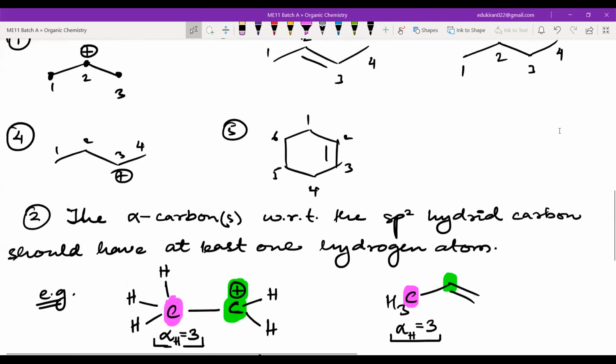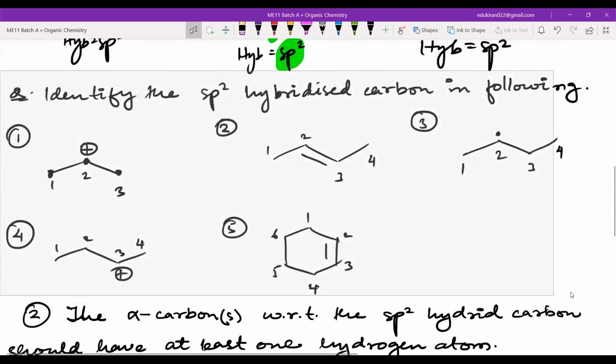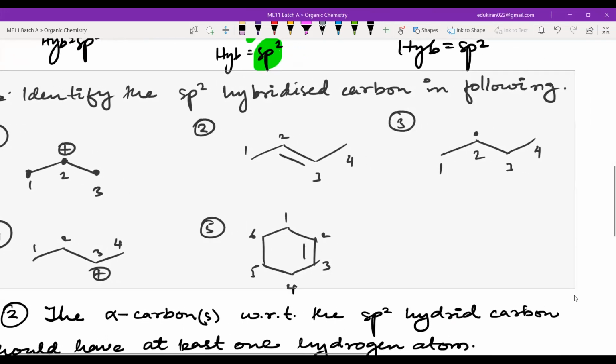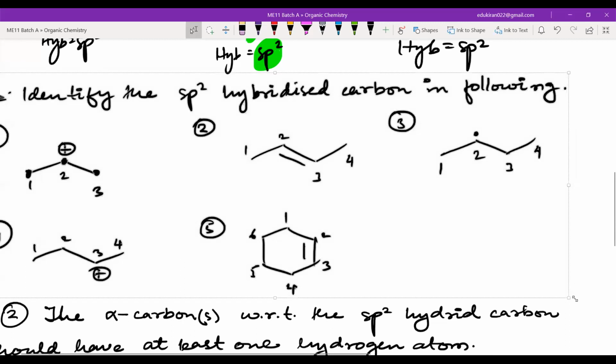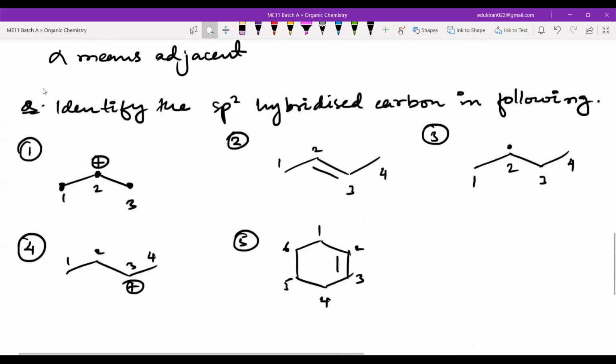Now let us get back to the questions that we wrote here. What do we need to do here? I will ask you to calculate the number of alpha hydrogens. First of all, you will identify the alpha carbons. Then you will tell me the number of alpha hydrogens.